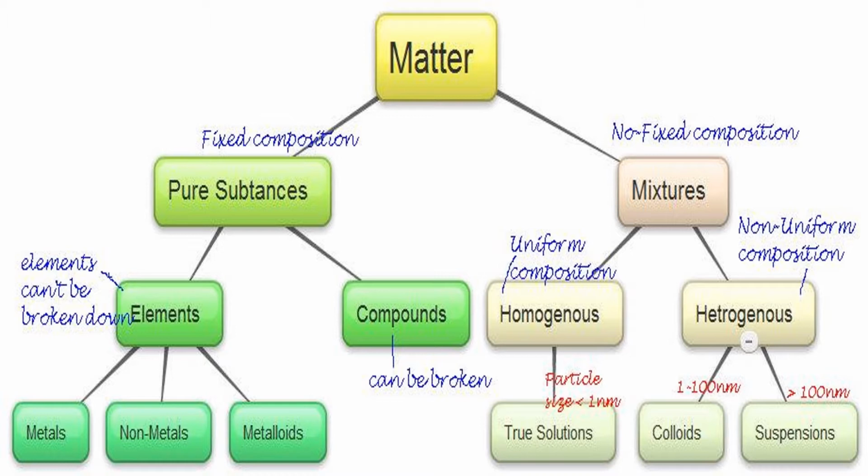You can see over here the mind map or concept map regarding the chemical classification of matter. Pure substances can further be classified as elements and compounds. Elements include metals, non-metals and metalloids. On the other hand, mixtures can be categorized as homogeneous and heterogeneous. Under homogeneous, we have true solutions, and under heterogeneous, we have colloids and suspensions.